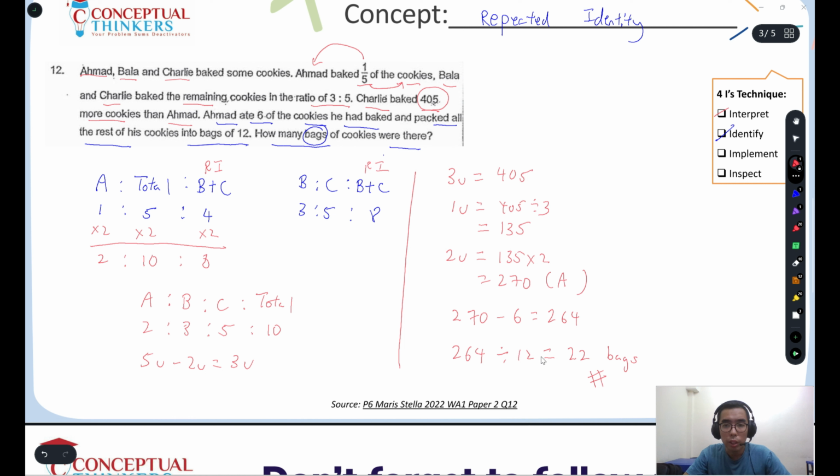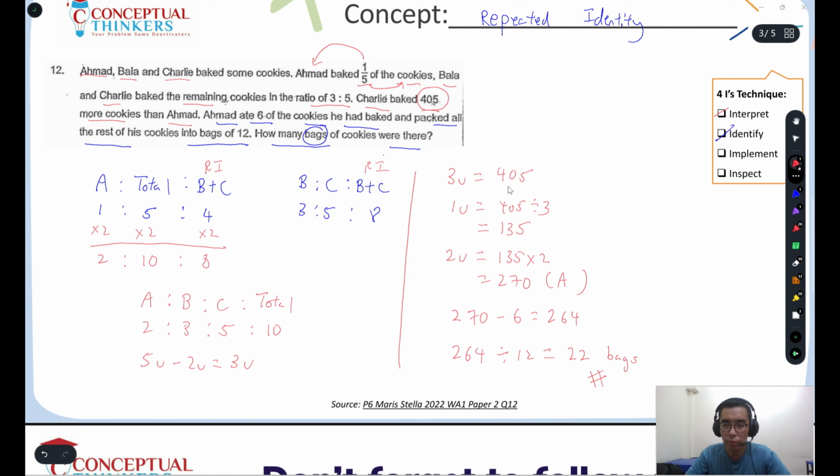Okay, so one way that we can check is we can do a reverse calculation. So we can take 22 bags times 12, then we do an addition of 6, then we divide by 2 to see what will be the number of cookies for 1 unit. Then we can actually do a reverse calculation. That's one thing to do for our inspection. Another thing is also to take note whether you have used all the numbers correctly, because what we are scared of here is a transfer error. So for example, 405, some students write 465. So this you have to check.